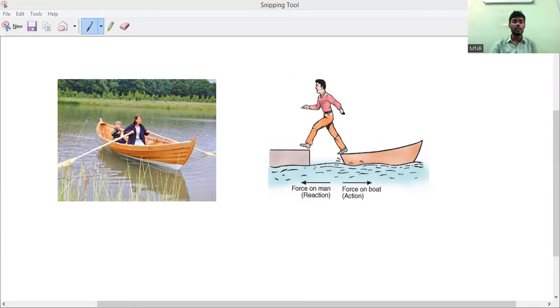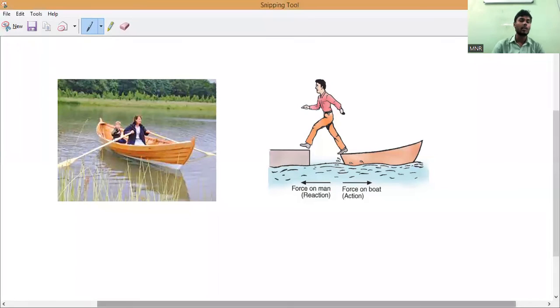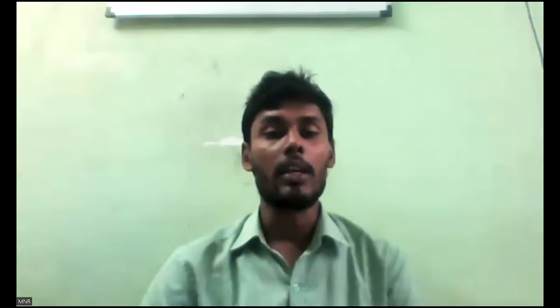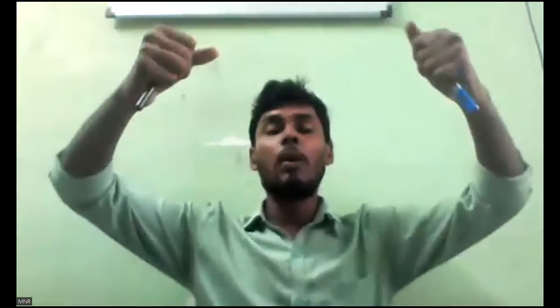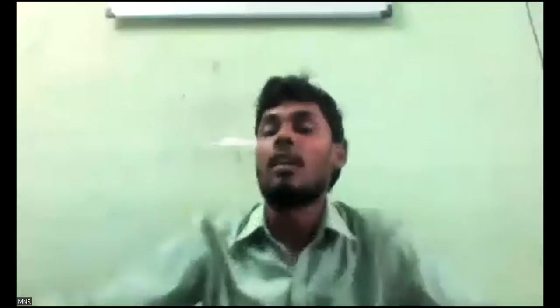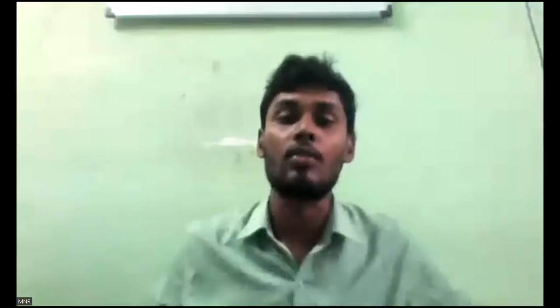Now, you can see in this picture, two ladies, one boy and one lady are sitting, and they are trying to move forward by pushing water in the backward direction. With the help of oars, you can see I'm having two oars in my hand. So with the help of my two oars, sitting in the boat, I will try to push the water backward continuously.